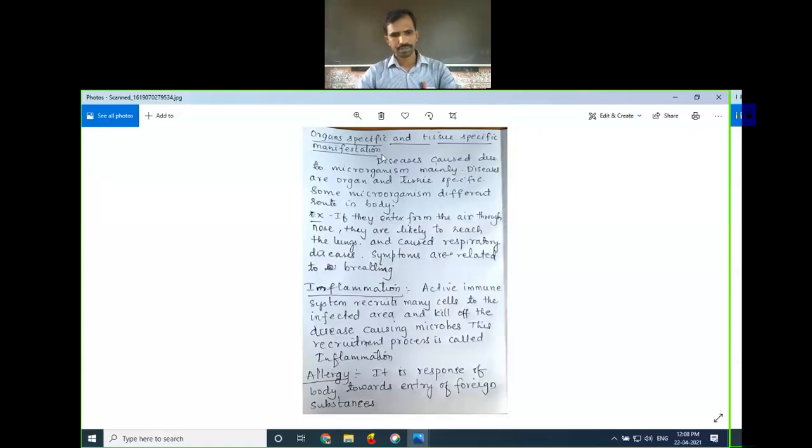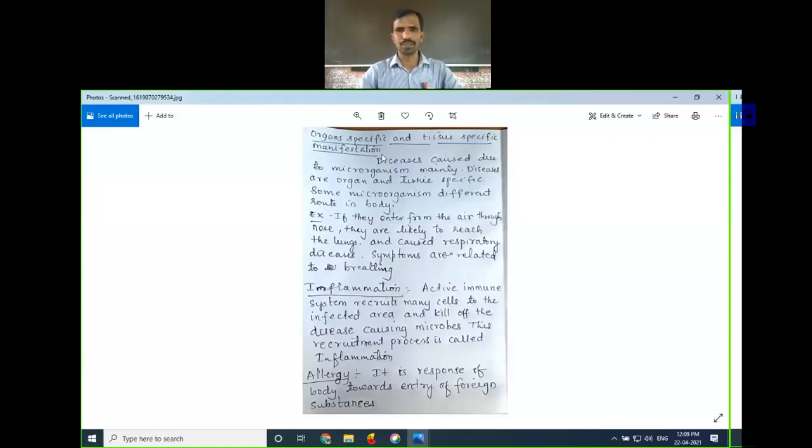Sometimes the infection happens when the microbes enter the body fluids like blood. Like HIV, a virus which affects our blood. They enter the blood and actually reduce the WBC. WBC means what? White blood cells, which are a part of the immune system of the body.